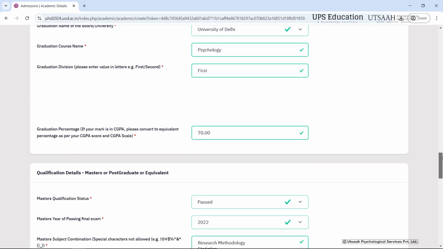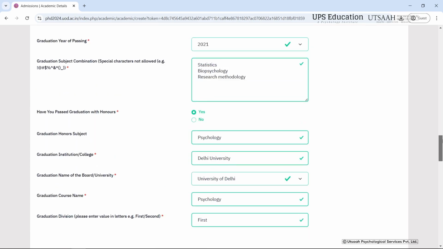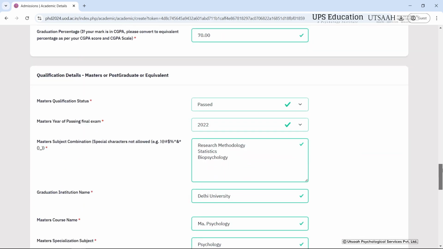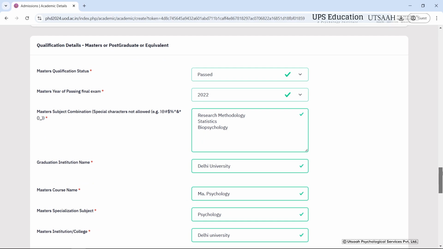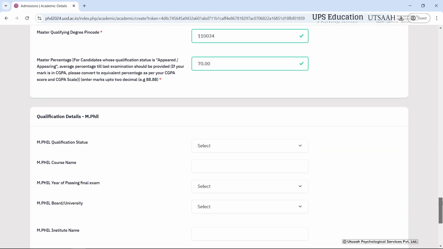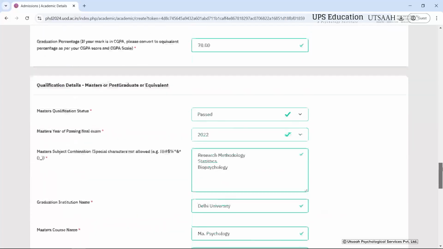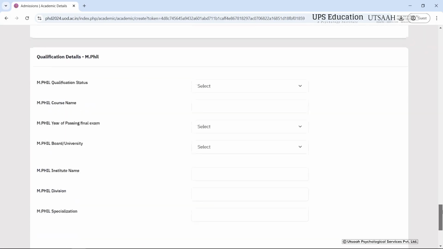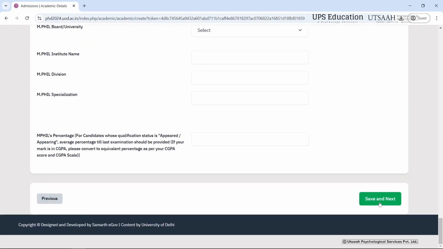Here, as you can see that I have filled mine, you have to fill in yours. This is just for the sake of demonstration. Here I have filled in the postgraduate details, and then just recheck everything that you have filled in all the necessary details, and then just click on save and next.